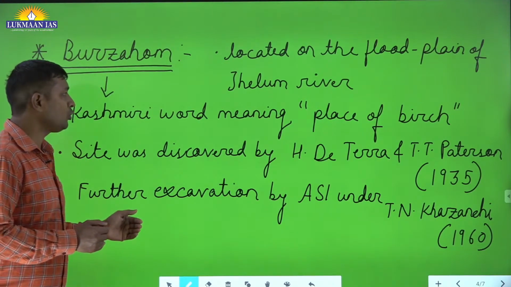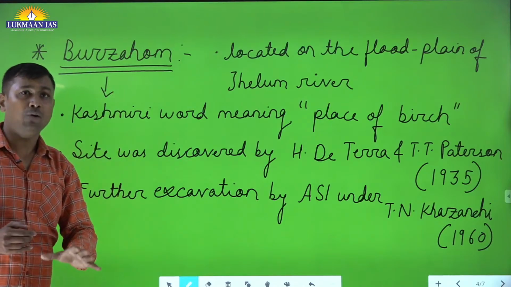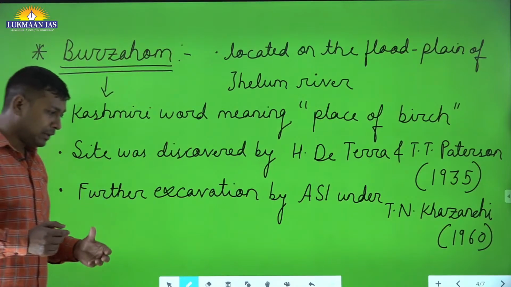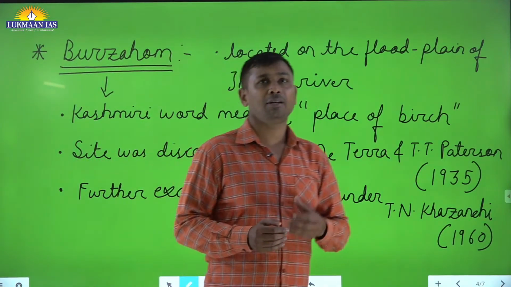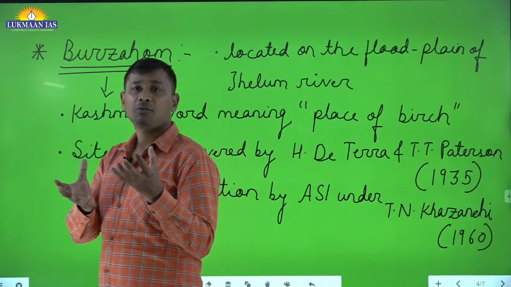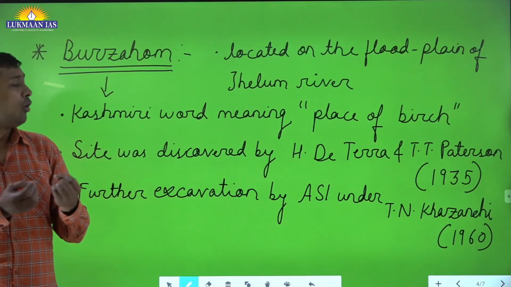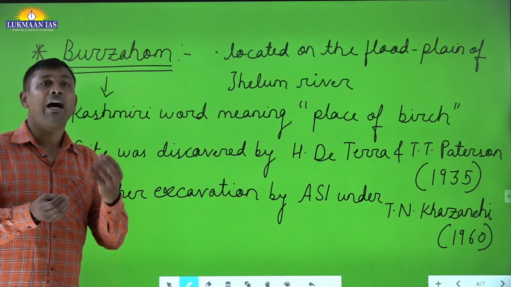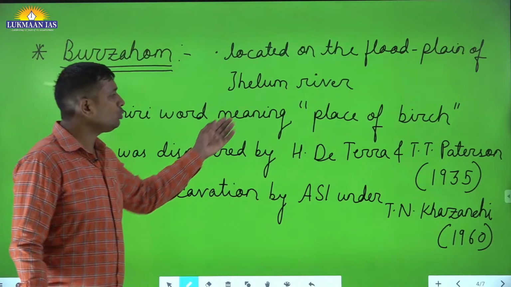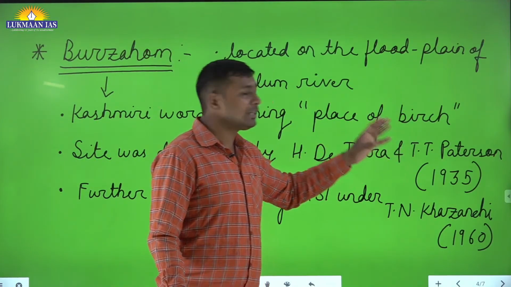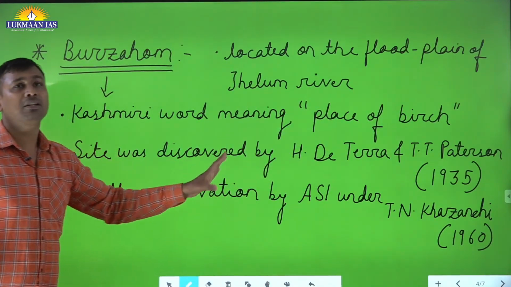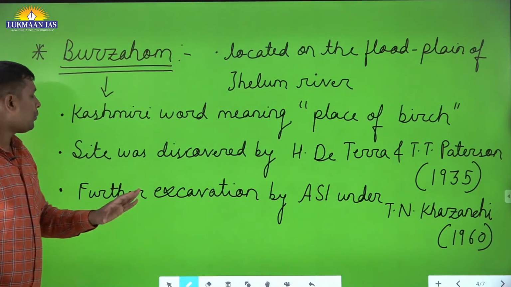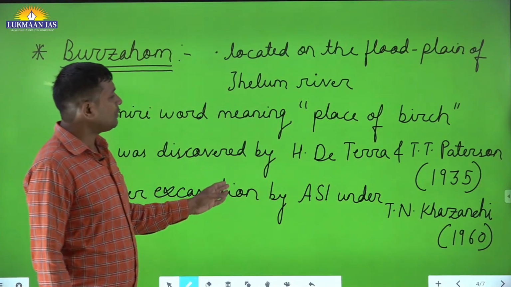Okay, you have to remember this. Burzohom, how does it derive its name? From the place of birch, meaning birch trees were found. When the Archaeological Survey of India and archaeologists did the excavation, they found the remains of the birch, how it was burned, how people were utilizing it. So through that evidence we come to know that it was a place which was famous for the tree of birch. Now another important thing, this site was discovered by H.D.